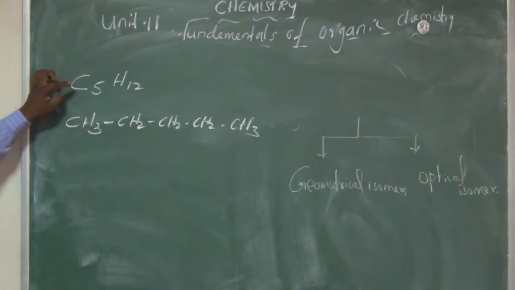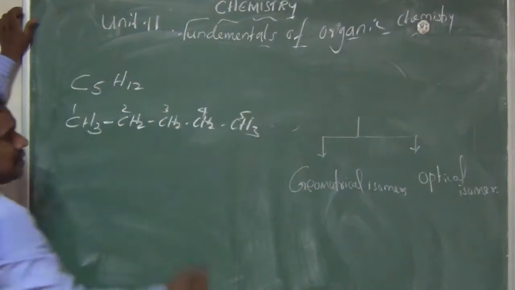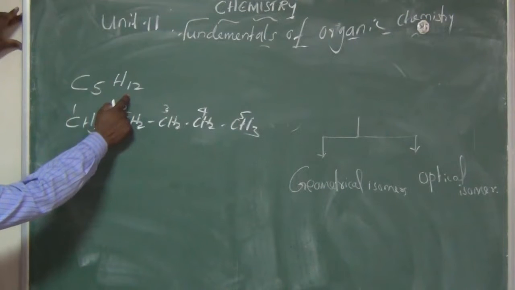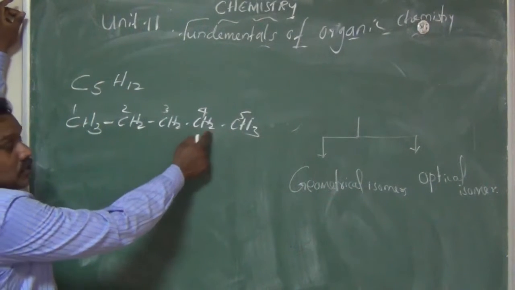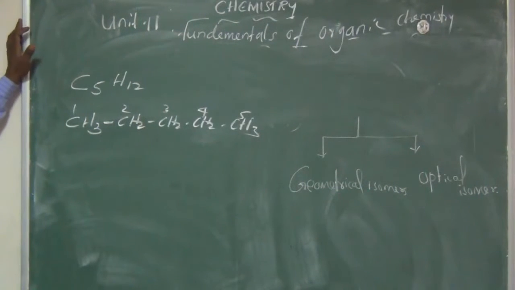How many carbons are there? 5 carbons: 1, 2, 3, 4, 5. When we count the hydrogens, how many are there? 12: 3 plus 2 is 5, plus 2 is 7, plus 2 is 9, plus 3 is 12. So it has the same molecular formula.